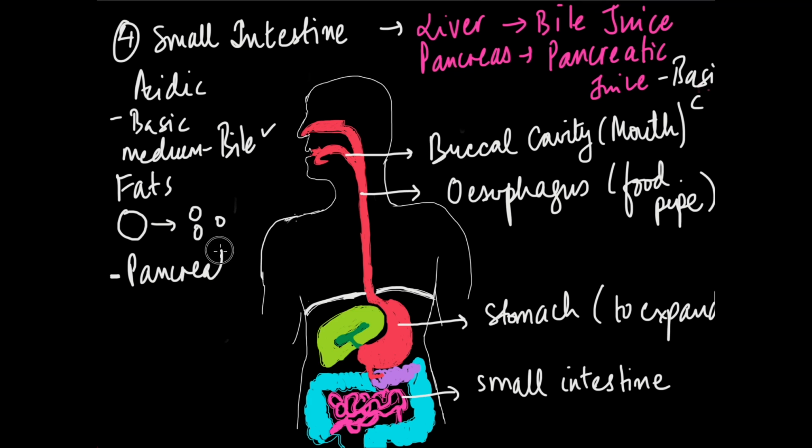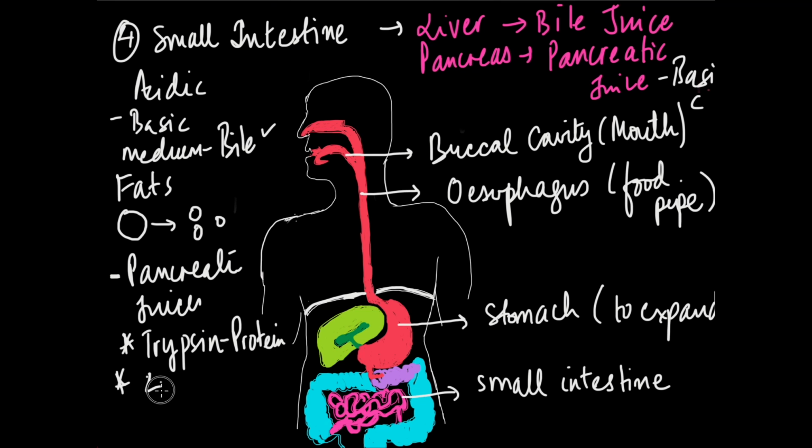Then inside the small intestine, we also have the pancreatic juices. And what do these pancreatic juices do? Well, to understand that, we have to look at what the pancreatic juices contain. The first thing is trypsin. Trypsin is a protease, and proteases are basically enzymes which break down protein. So, trypsin acts on proteins and breaks them down. Pancreatic juice also has lipases which break down fats. Inside the small intestine, you also have juices which break down carbohydrates into simple sugars like glucose.